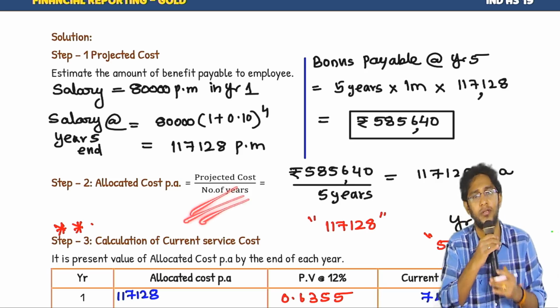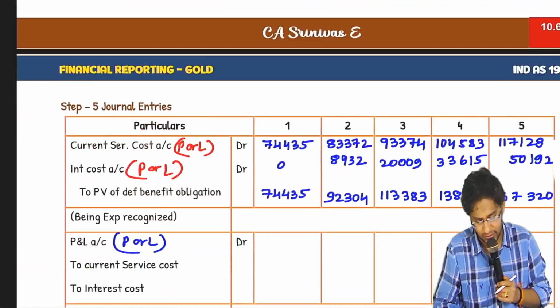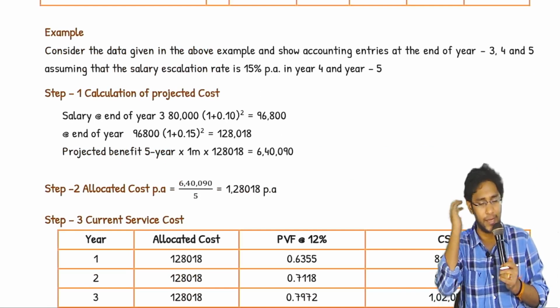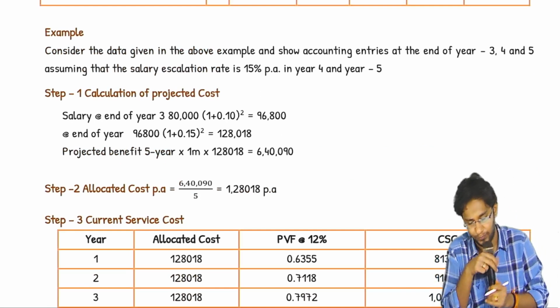Denominator law, which years you have to take, is not a very important question. Come to next example. The example you need not solve. Just go through the numbers. It's a very interesting example.